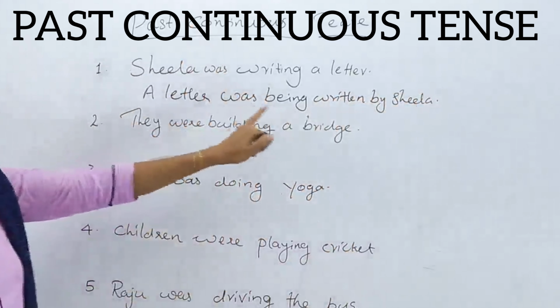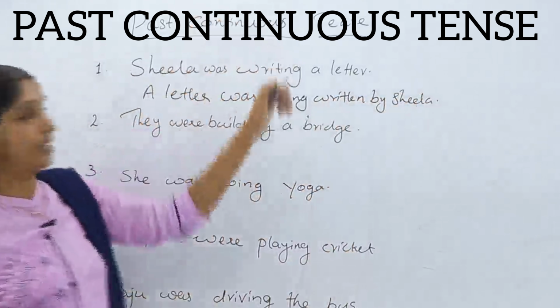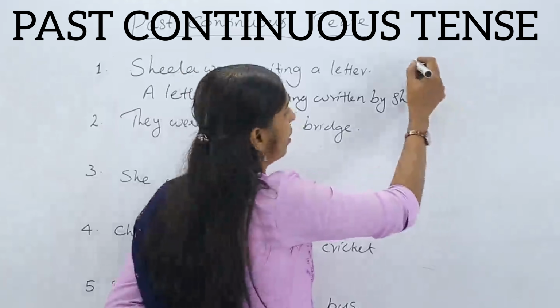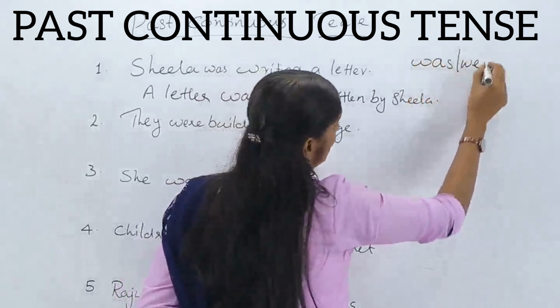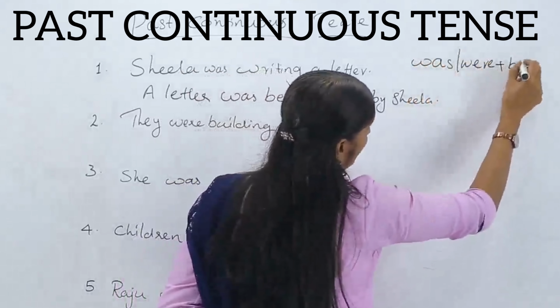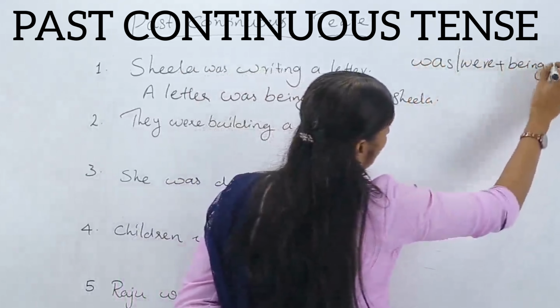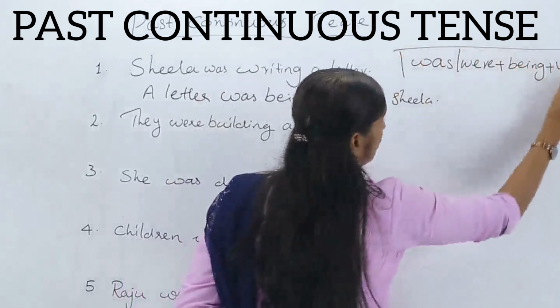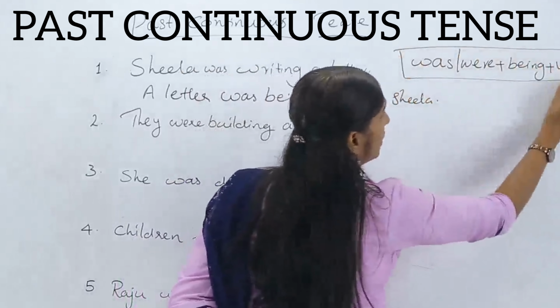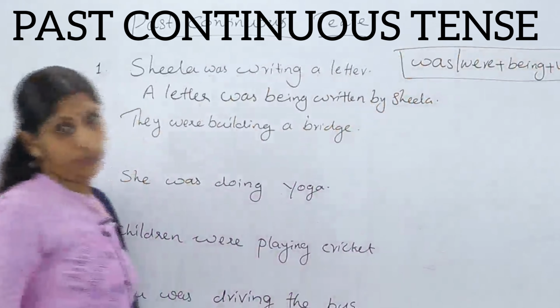See, you have to understand in past continuous tense, we have to use the auxiliary was or were plus be plus V3 form of the verb. Verb third form, that is past participle of the verb.